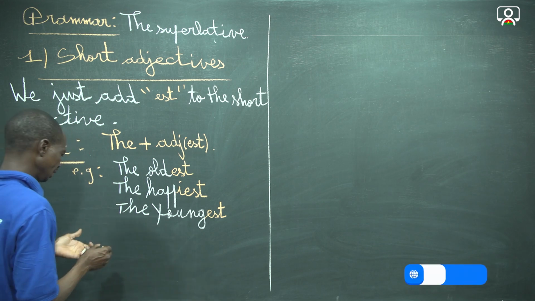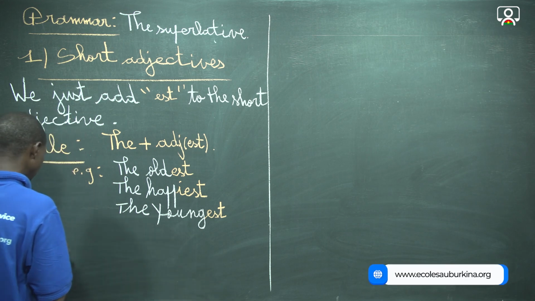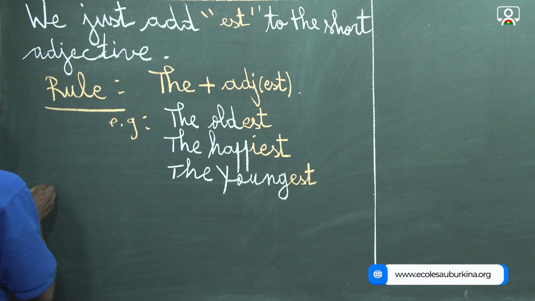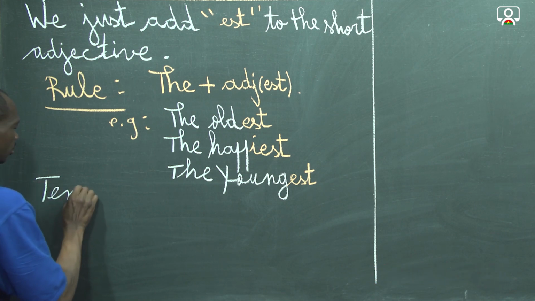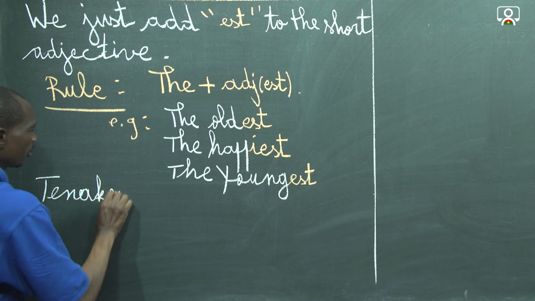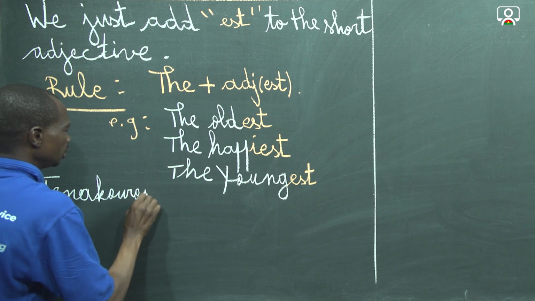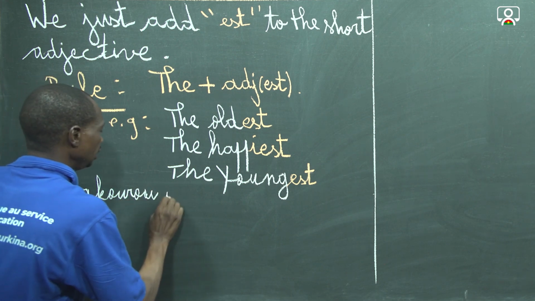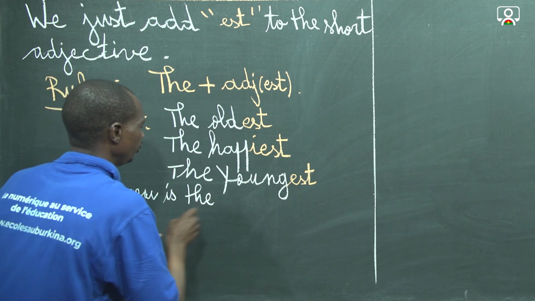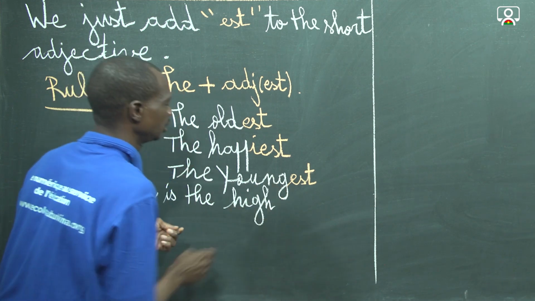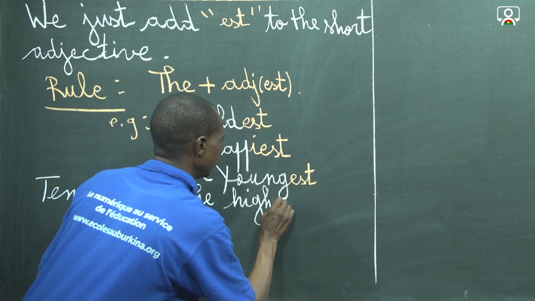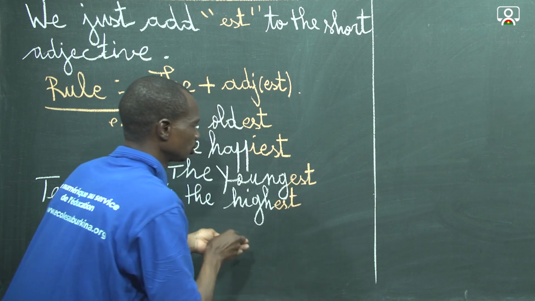Example in a sentence, we can say that Tenakuru is the highest month in Burkina Faso. Here high is the short adjective.